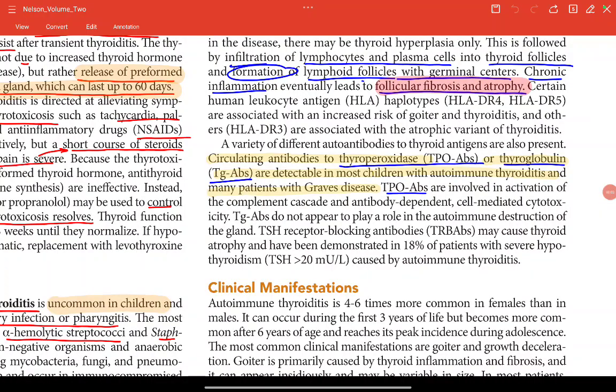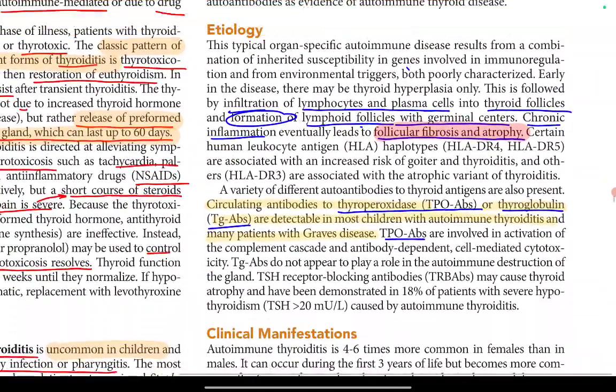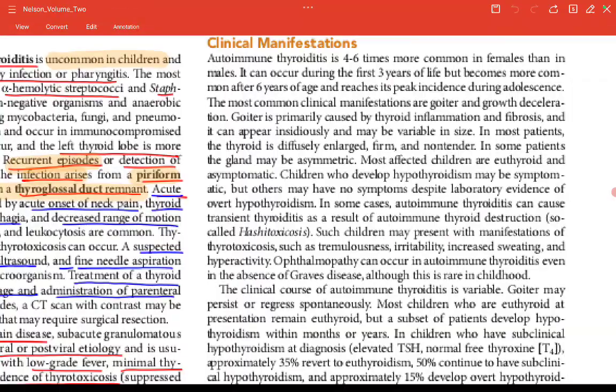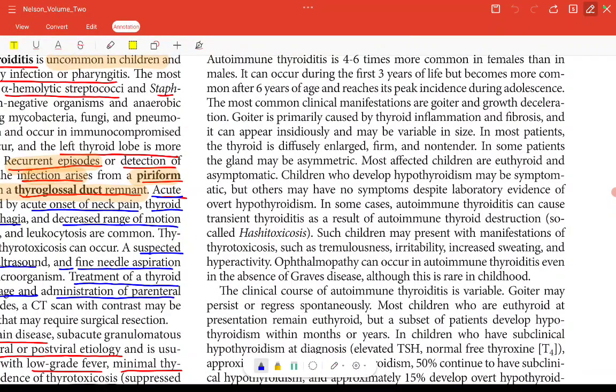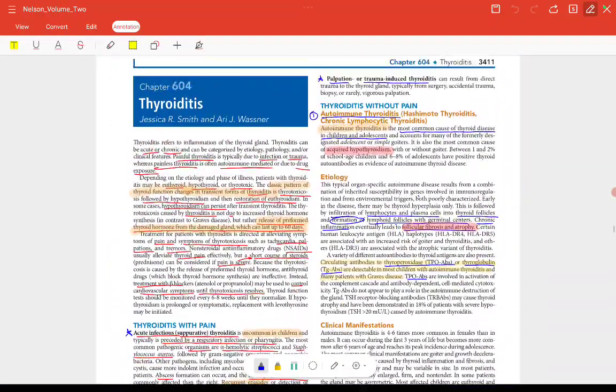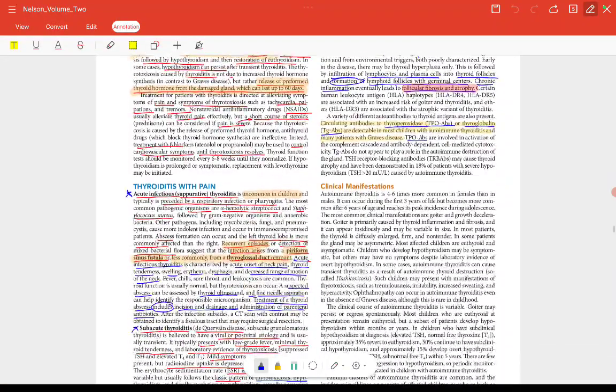Okay, so we read till the etiology of thyroiditis. Now starting from the clinical manifestations. Clinical manifestation of thyroiditis. This is from page number 3411 of Nelson's edition 22.